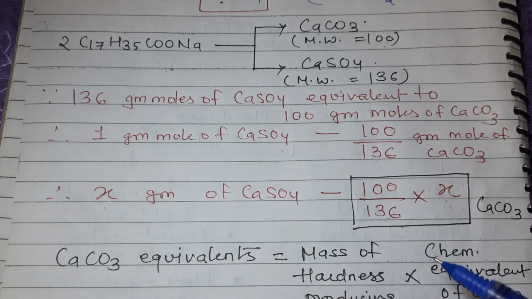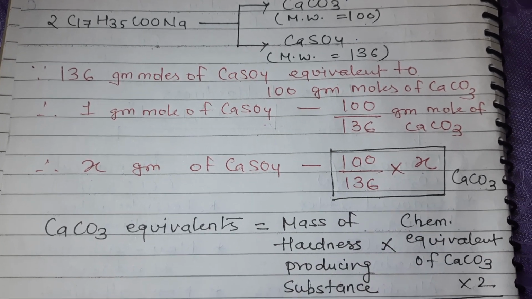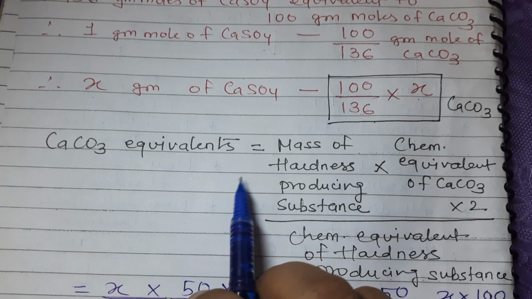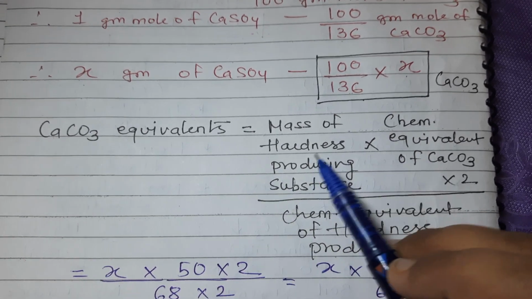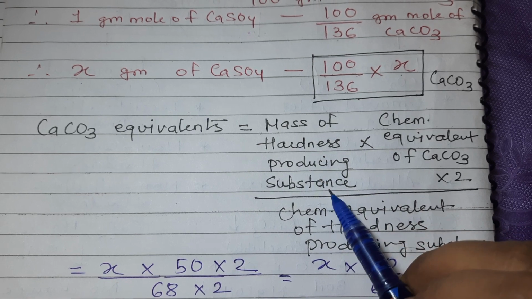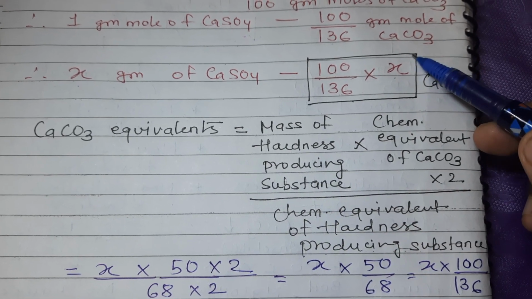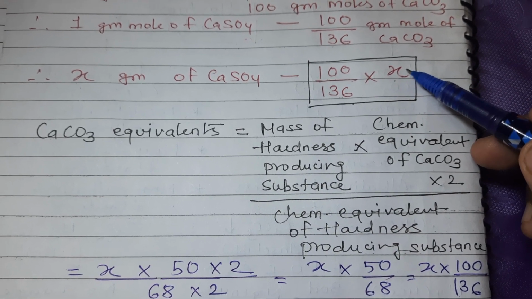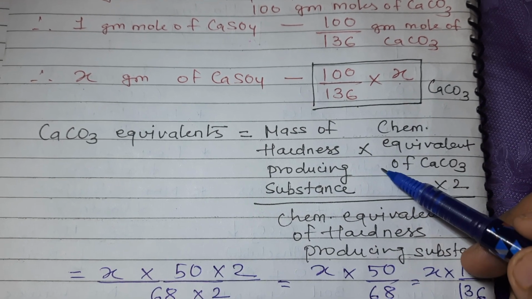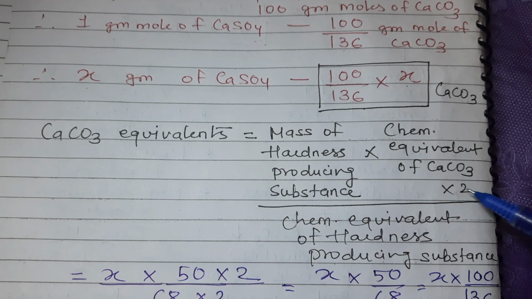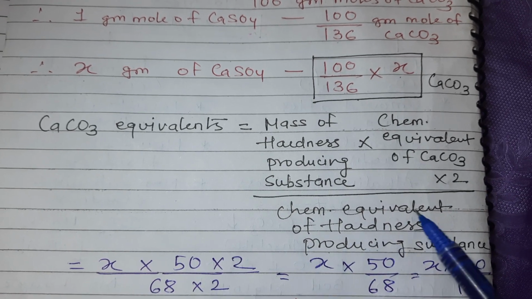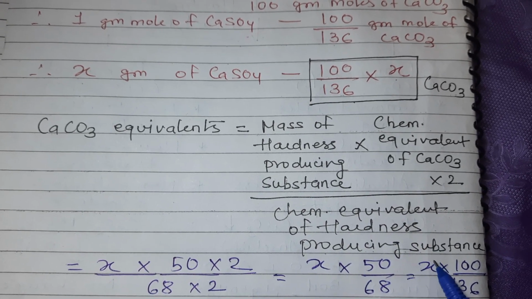Now we can derive a formula here. Calcium carbonate equivalent for any hardness producing salt will be equal to the mass of hardness producing substance, which is x in this case, multiplied by chemical equivalent of calcium carbonate into 2 upon chemical equivalent of hardness producing substance.